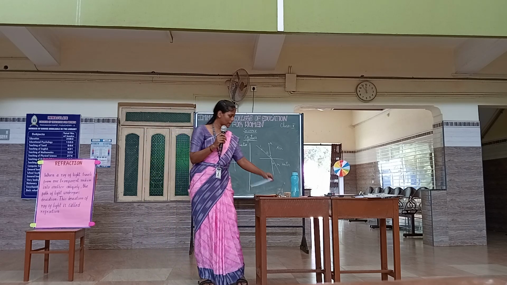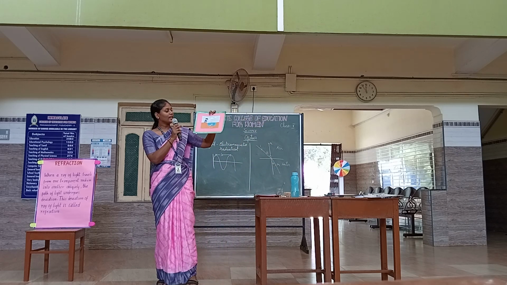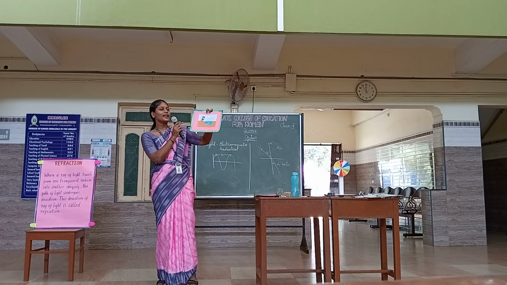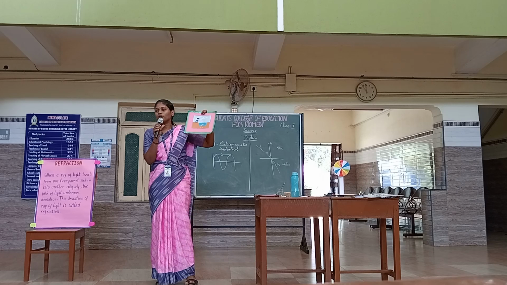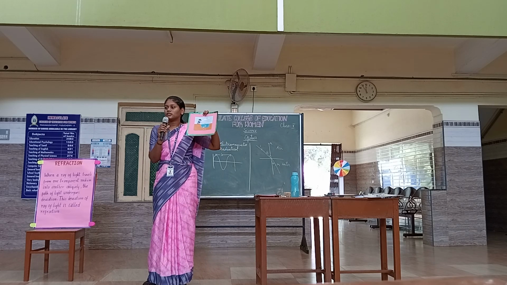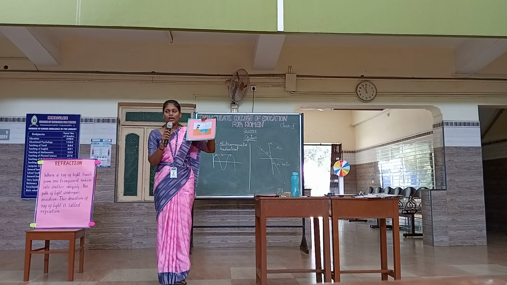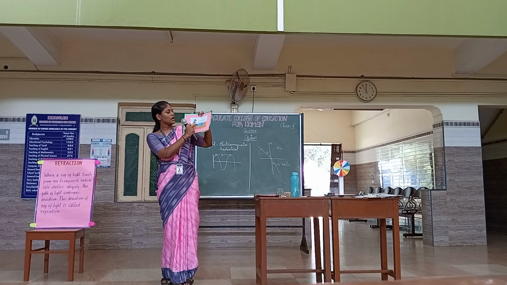Yes, ma'am. And even in this picture, you can see there is a pond and the boy is looking at the fish, but he is not looking at the exact position of the fish. This is due to refraction. And what is refraction? Bending of light. Yes, very good. The light travels from the fish to the eye.